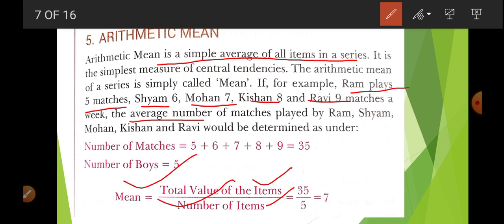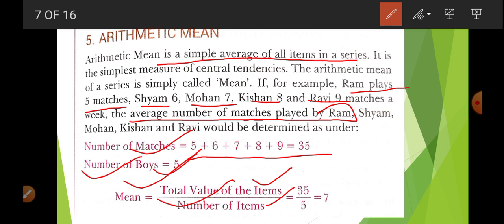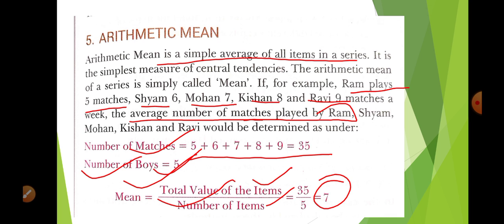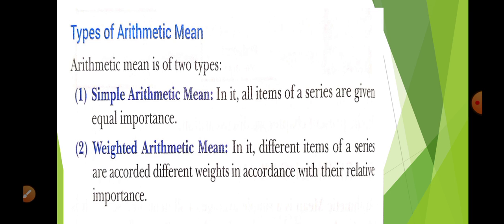What will be the average number of matches played? We add the number of matches and divide by the number of boys, 5. This way we get 7. So 7 is the average number of matches played by these 5 students. This is your arithmetic mean.